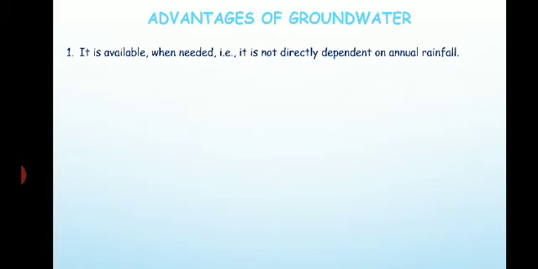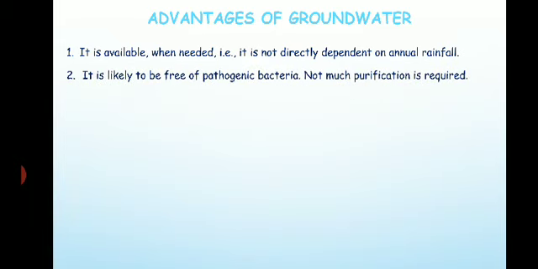So it is available whenever we need. So that is one advantage of groundwater. Then it is likely to be free of pathogenic bacteria. Not much purification is required. Why? Because surface water is very likely to get polluted, right?